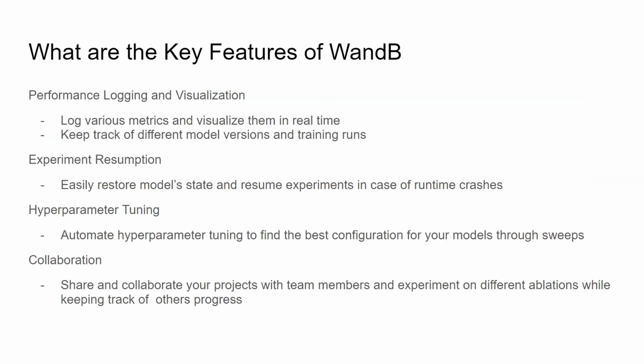WandB allows you to log various performance metrics and visualize them in real time. This also helps to keep track of different model versions and training runs. It also allows you to resume an experiment, so once you're done with training a model, you can resume it at additional epochs. Additionally, it allows you to fine-tune hyperparameters through sweeps, and it also allows you to work in teams and collaborate so that you can run multiple and different applications.